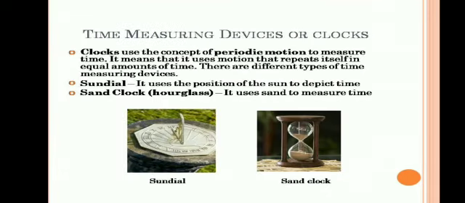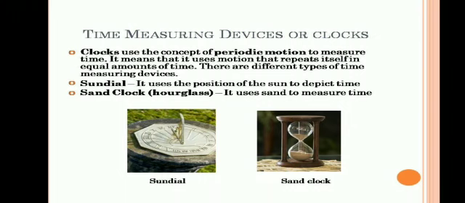Time measuring devices. See, we already know clocks. We are using clocks to measure time. So, the hands of a clock use the concept of periodic motion to measure time. What is periodic motion? Motion which repeats itself after some interval of time. That is called periodic motion. So, here also it uses this motion that repeats itself in equal intervals of time.